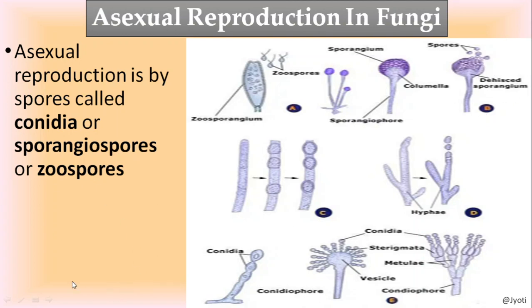So that is about sporangiospores and zoospores. But what is conidia? Here you can see the diagram of Penicillium. In Penicillium, the hypha is pinched off. Here you can see this is the hypha. The hypha is pinched off, and this pinched off part is called conidiospore or conidia.